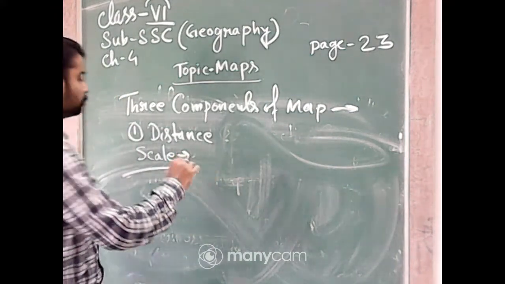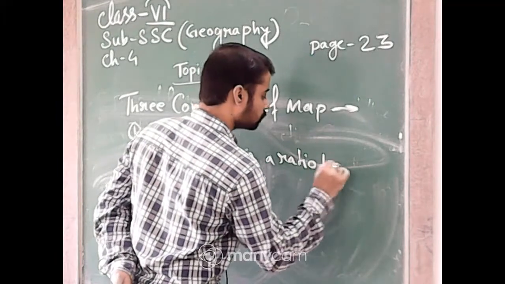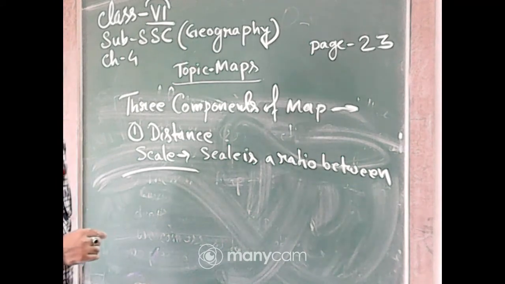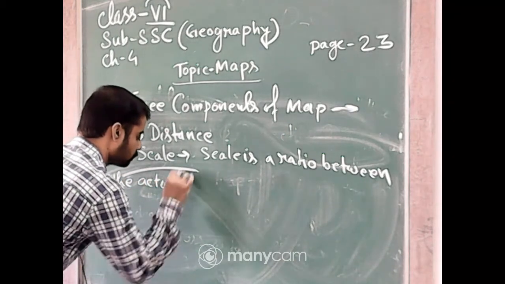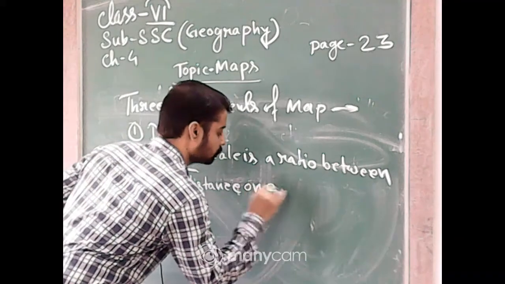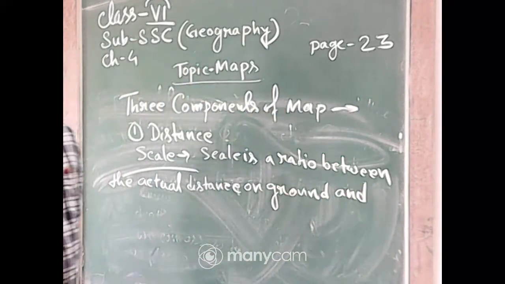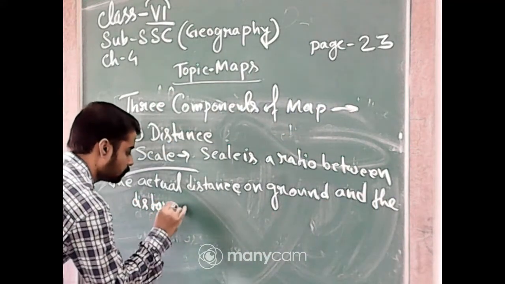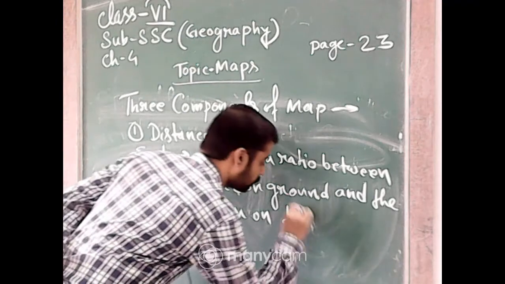Scale is a ratio between the actual distance on ground and the distance shown on the map. This is called the scale.